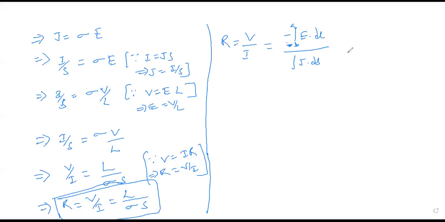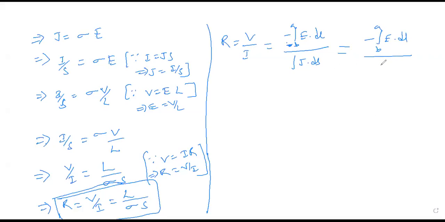See how easily we have done it. We already know all this, right or not? The same expressions, and if you want, you can put it in this way. You can write this as E dot dl, and J also can be taken, and whatever expression you got, you can use similarly. If you want it in detail, you can also put it as minus integral B to A E dot dl. If you want to change this in terms of third terms, you can do that, but they will ask that in numericals.